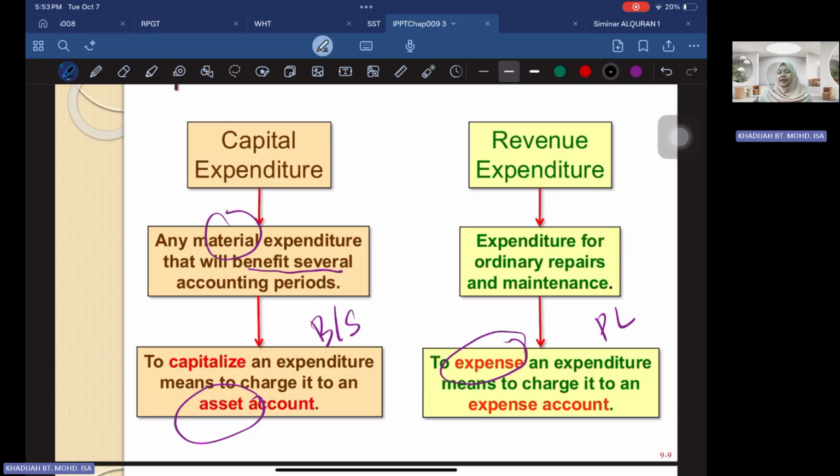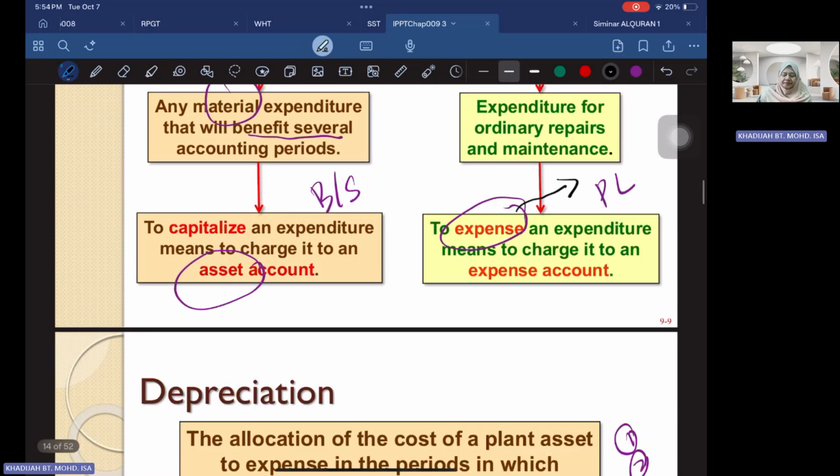On the other hand, revenue expenditure is the expenditure for ordinary repairs and maintenance of the asset. For example, if you purchase equipment, it is an asset, but the cost for you to maintain the equipment, for example the repairs and the oil, all those things are revenue expenditure, and this will be recorded as an expense. So expense will appear in your profit and loss account. Make sure that you know which one is the asset and which one is the expense: capital expenditure versus revenue expenditure.